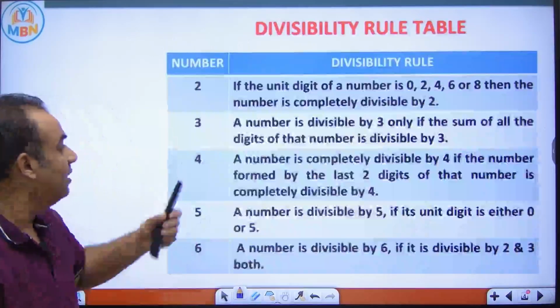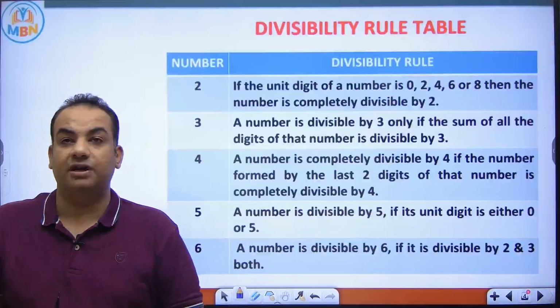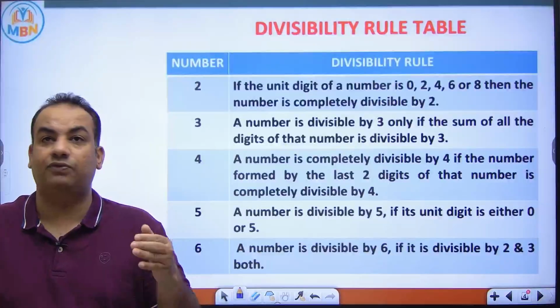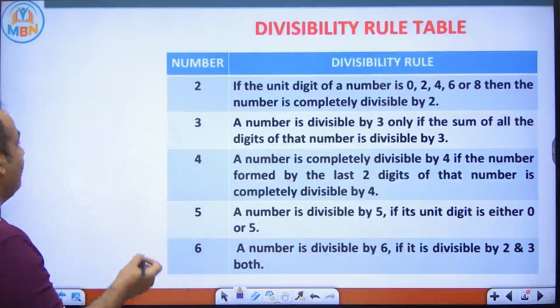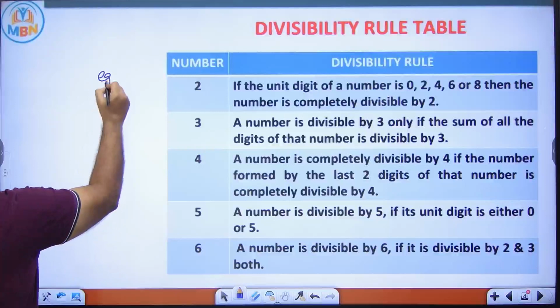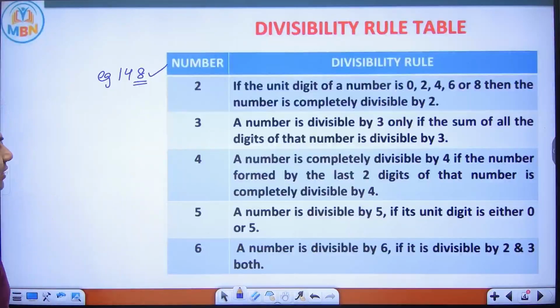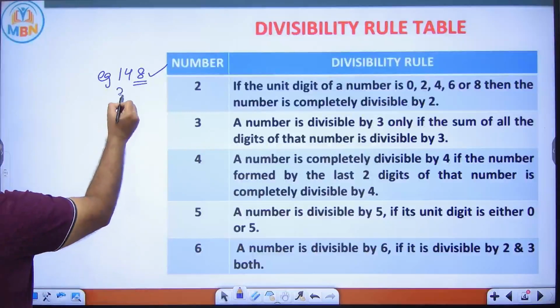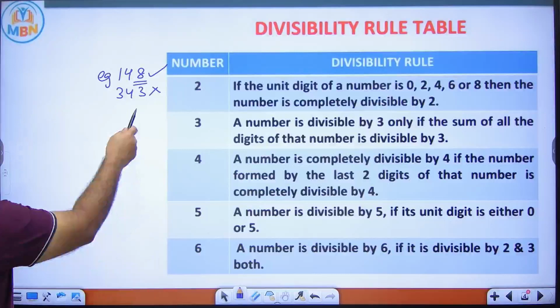Please see. Divisibility rule of 2. If the unit digit of a number is 0, 2, 4, 6 or 8, then that number is divisible by 2. I'll give you an example. If I say number is 148, because the unit digit is 2, so this number is divisible by 2. But if I say 343, this is not divisible by 2 because unit digit is 3.